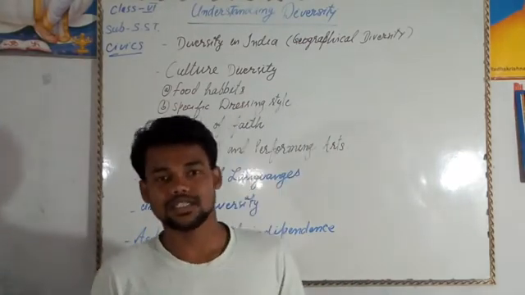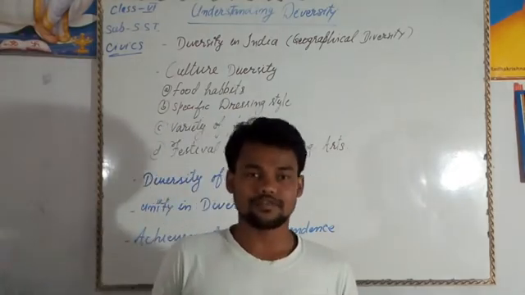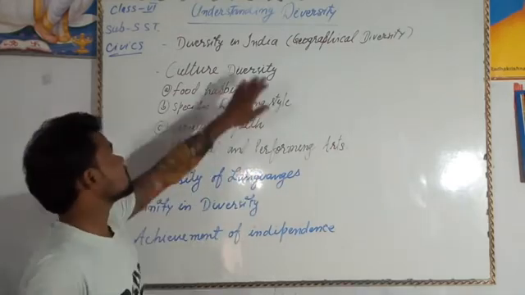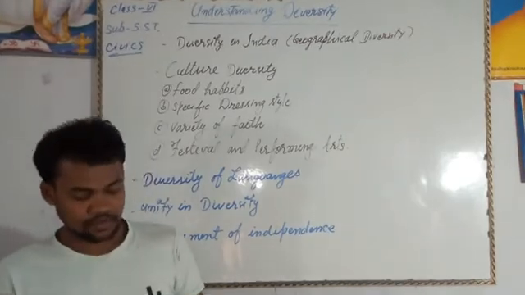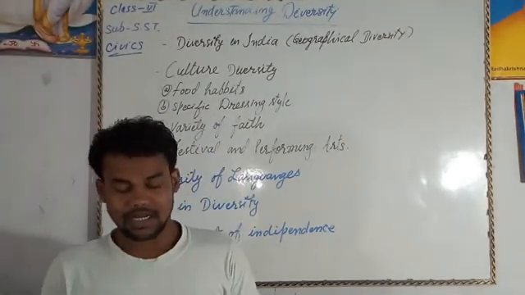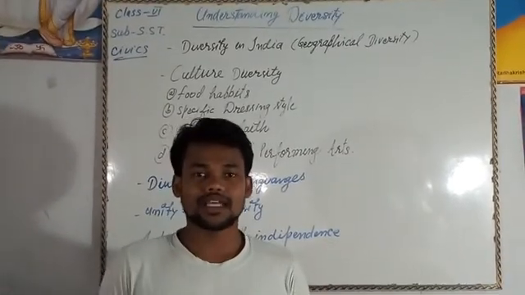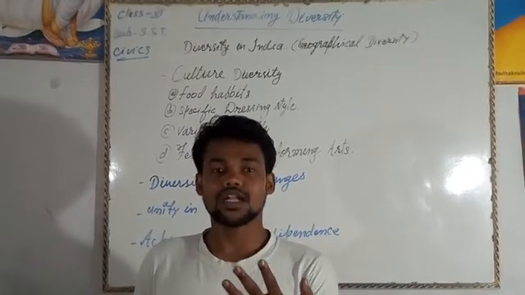As we have started in social science, the third part, social and political life, in that we have started chapter 1, understanding diversity. In that chapter, we have to study about the diversity. Diversity means the difference. So, as we can see our fingers, there are 5 fingers, but not all are